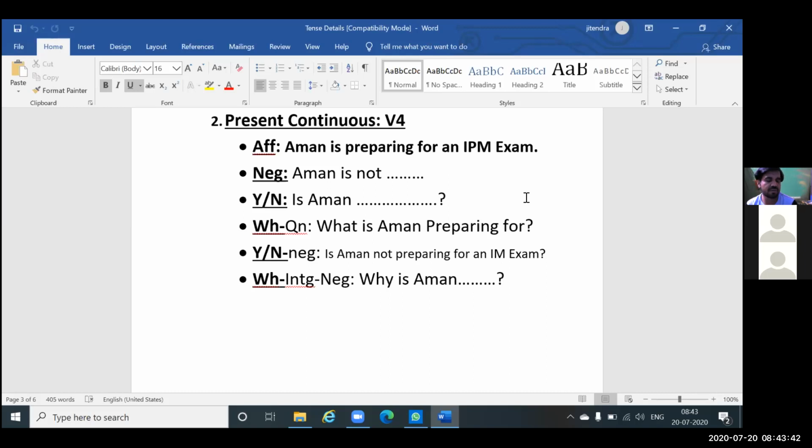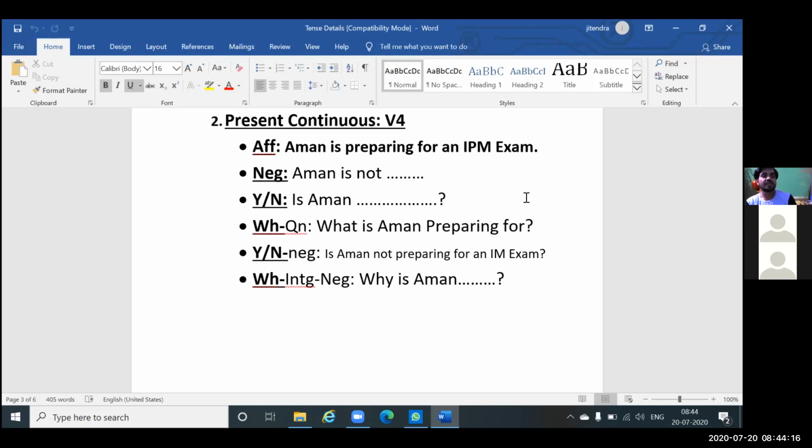Verb form. So actionable sentences. See, there are two types of tenses. One is non-actionable, which you said now, and one is actionable sentence. What you are learning now is actionable sentence. There is action, right? Fine.